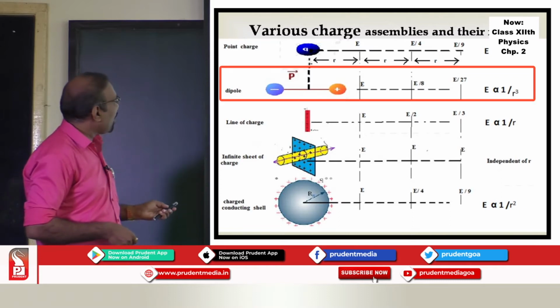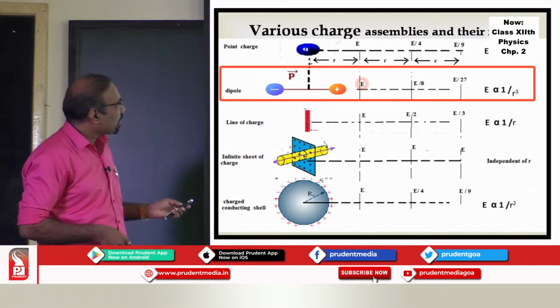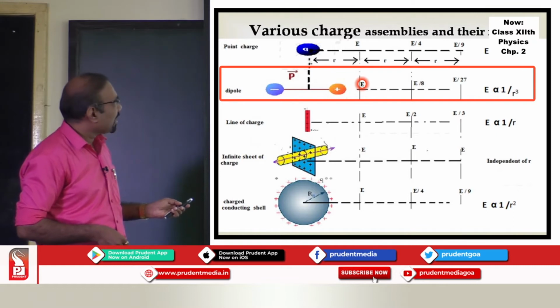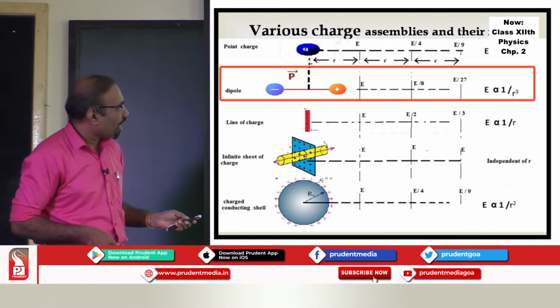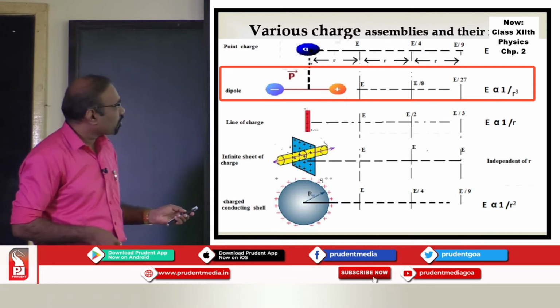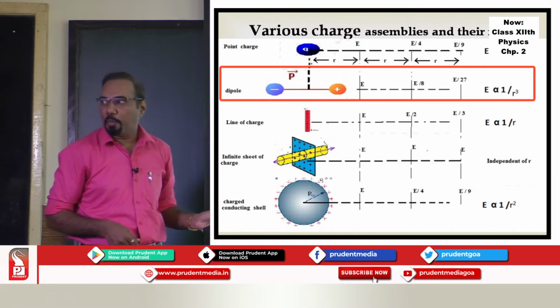If I take a dipole, at distance r, suppose the electric field is E. At distance 2r, it is E/8. At distance 3r, it will be E/27. Because the electric field is inversely proportional to r³, the electric field falls off faster near an electric dipole.